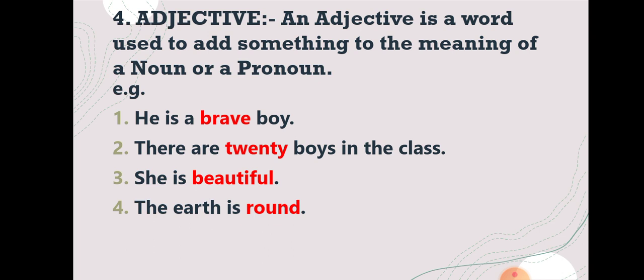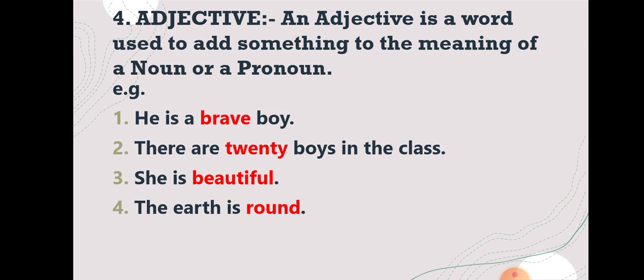Second example, there are 20 boys in the class. So how many boys? 20 boys. So something is added to the noun. Number 3, she is beautiful. How is she? Beautiful. So here she is qualified, meaning a pronoun is qualified. The earth is round. So it tells about the quality of the earth. How is the earth? Round.